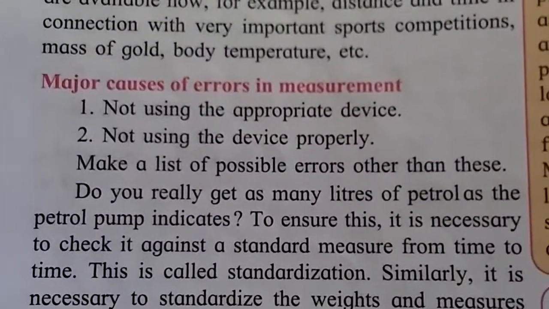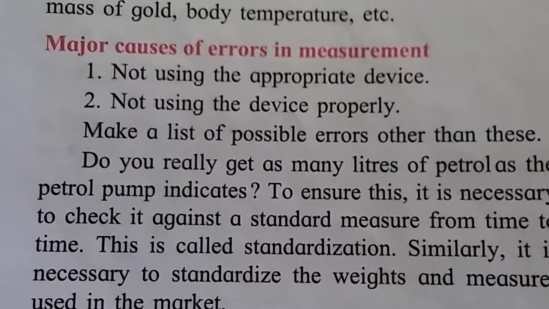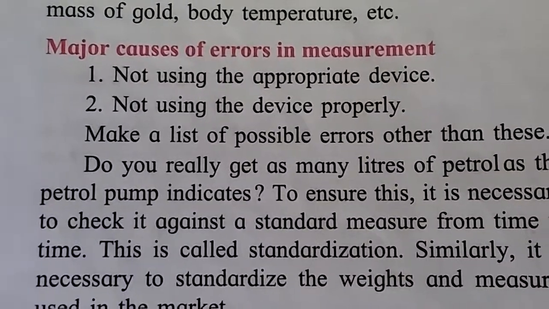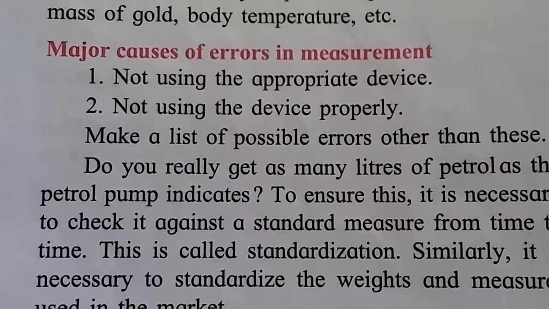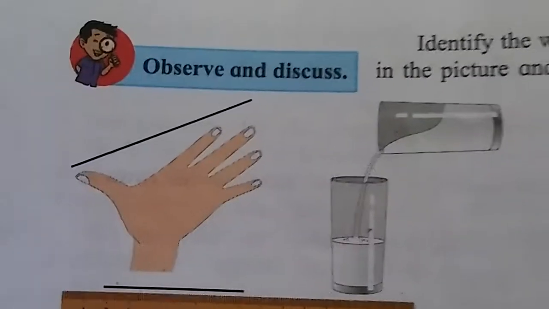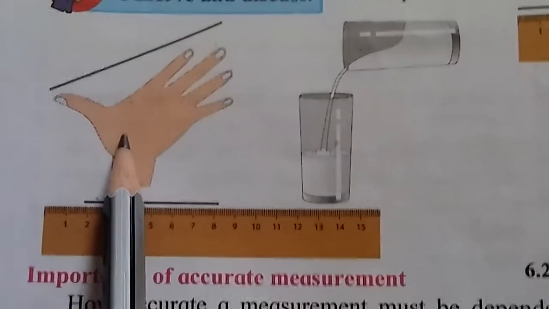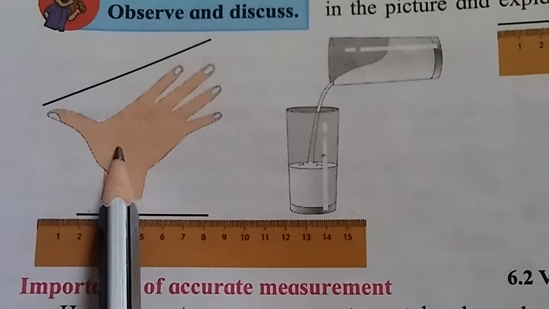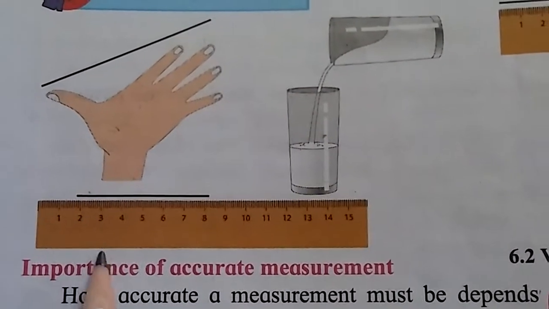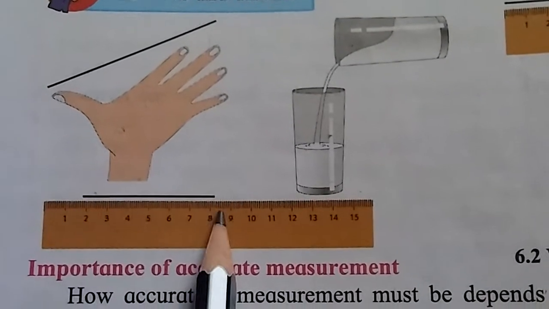Major causes of error in measurement. Why are there errors in measurement? First, not using the appropriate device. See here, to measure the length, a hand is used. Is hand a proper device? No. Instead of hand, you can use the scale. You can use the scale to measure the length.